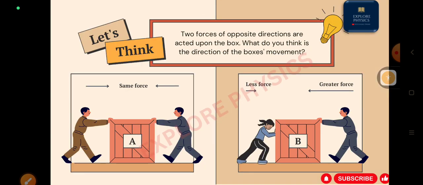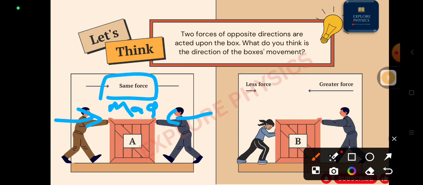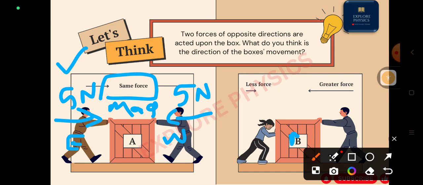So I hope you understood that unbalanced force, right? Let us see what is happening in this case. Team object A I have considered. Here also the same force is applied by the person. Here also the same force is applied by the other person. Same force in the sense, same magnitude and opposite direction. 5 Newton, 5 Newton. Equal in magnitude. Direction means it is applied towards east, and this one towards west. Opposite in direction. Then whatever forces act on that box are called balanced force.